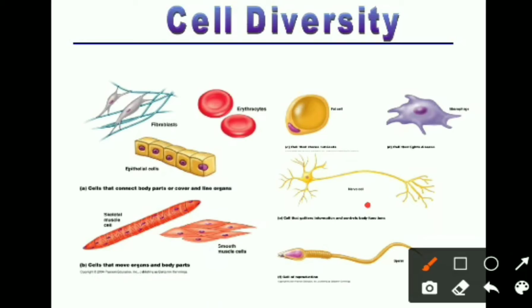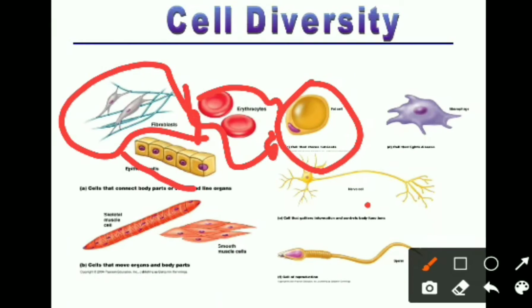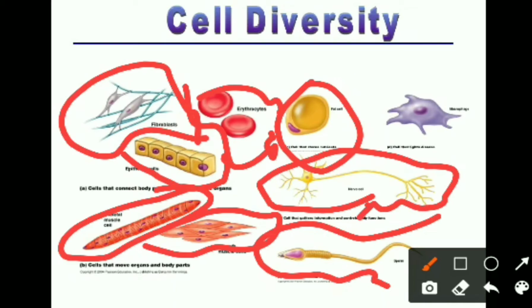In animals we can see different kinds of cells according to shape and function: fat cells, and erythrocytes, which are RBCs with a disc-like structure; fibroblasts, which are spindle shaped; epithelial cells, which are square or cuboid; skeletal muscle cells, conical in shape; smooth muscle cells, spindle shaped; sperm cells; nerve cells, which are fiber type or dendroid, tree-like in shape; and macrophages, which have no defined shape.